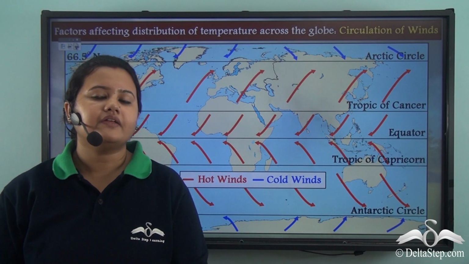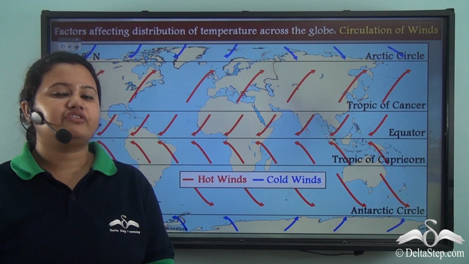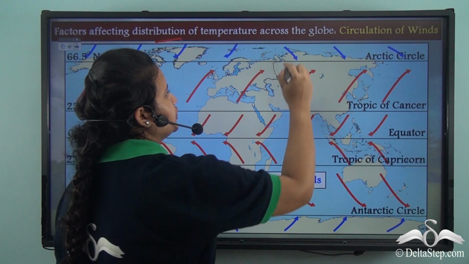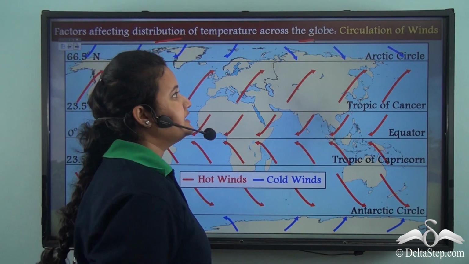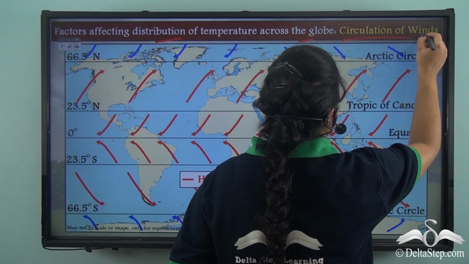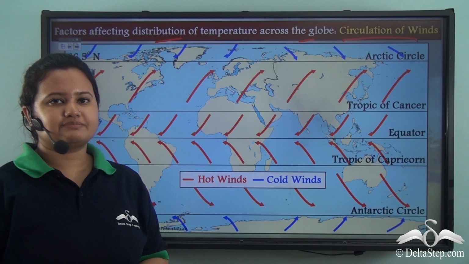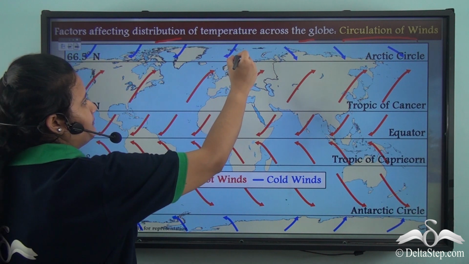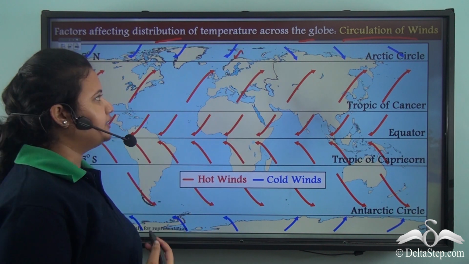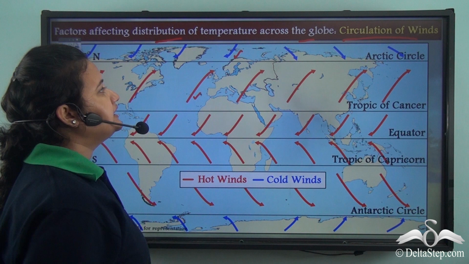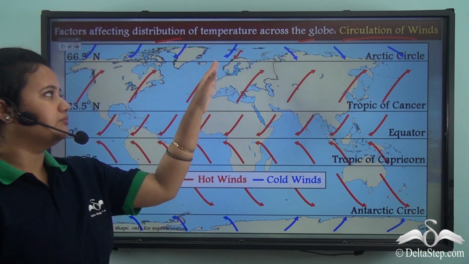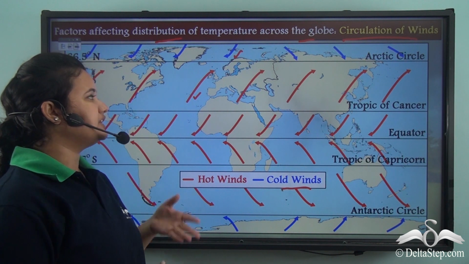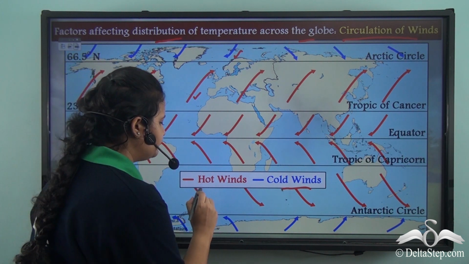Now, there is another important factor that affects the distribution of temperature across the globe, and that is circulation of winds. Look at this map. In this map, we can see some arrows that are marked in blue and some arrows that are marked in red. The arrows marked in blue represent the cold winds, while the arrows marked in red represent the hot winds.